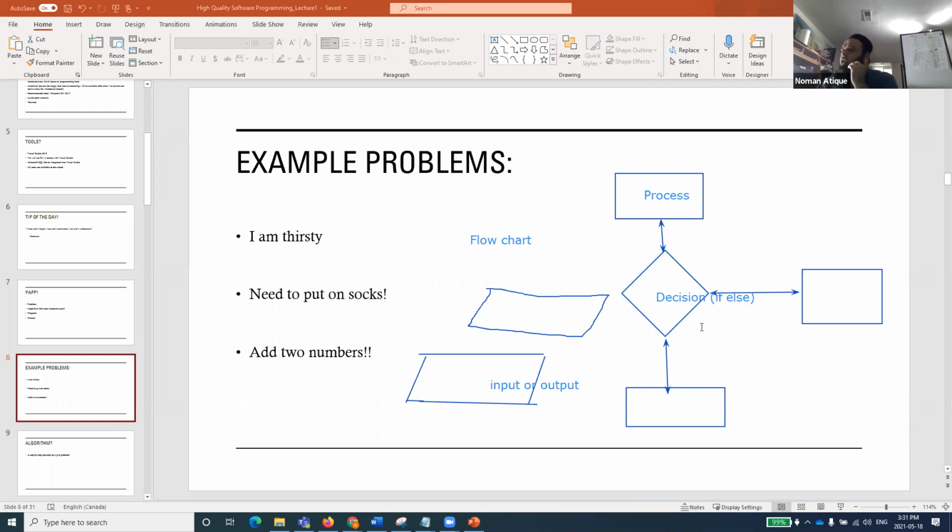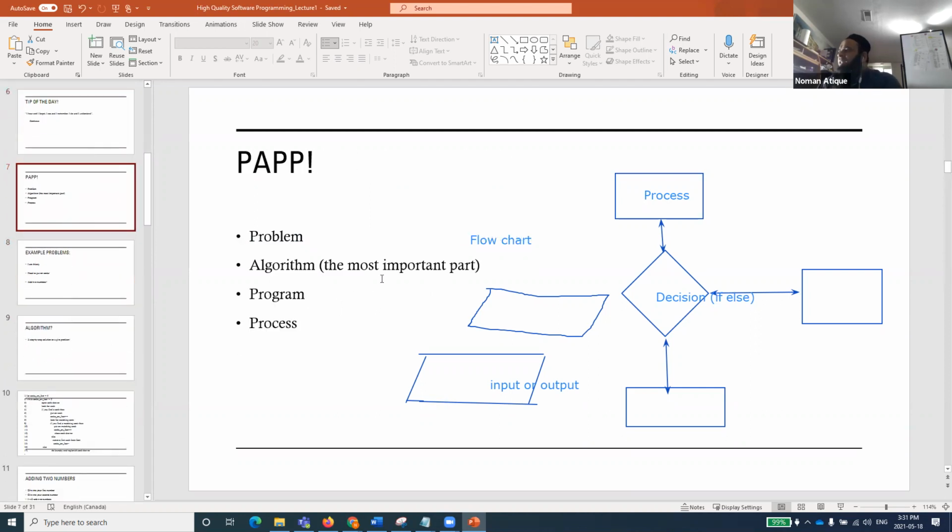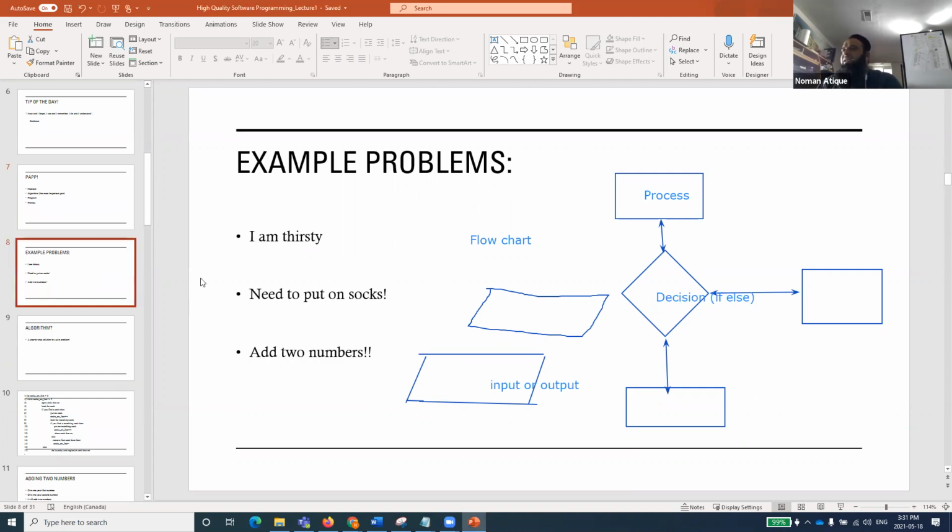So a problem solution can be written in the form of an algorithm, as I said, in very generic terms. And yes, you are right, a circle is a starting point. I'll mention that as well. You can write that in an algorithm, in writing, and you can create a shape for that particular thing as well. As I said, today I don't have it, but I'll share in the coming class, or maybe in a video, how you can draw that specifically. So the solution to a problem can be represented by a flowchart itself.